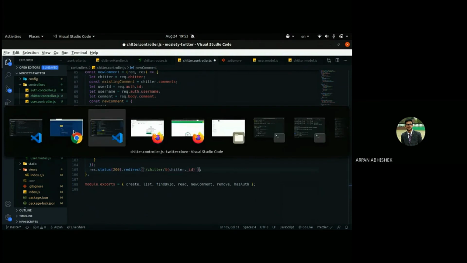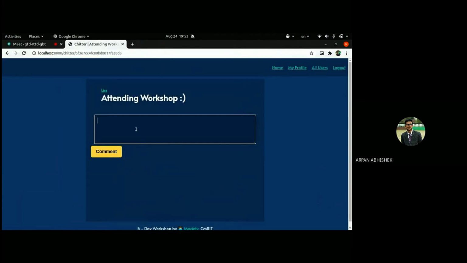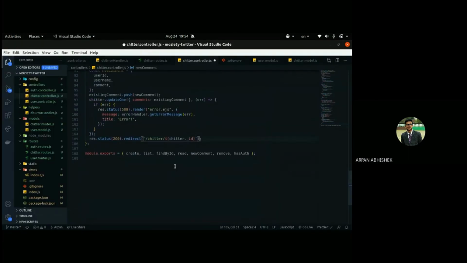So I'll show you how that works. Let me comment on someone else's post. This is my post, so it should redirect to that page only. That's how we do it. And if you see, the post was not mine, but the comment is mine. This one is from the auth, from the token and auth object in the request. Till now, any problem?